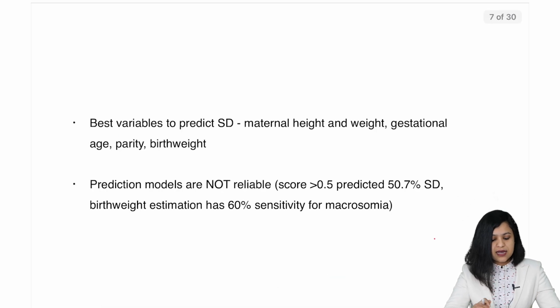Now moving on, best variables to predict shoulder dystocia include maternal height and weight, gestational age, parity and birth weight. Then there are certain prediction factors also.